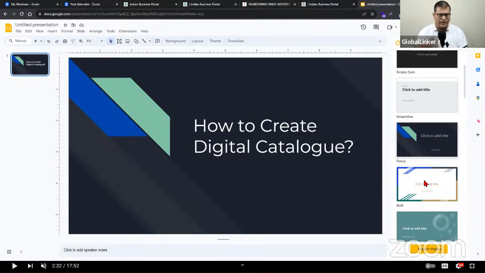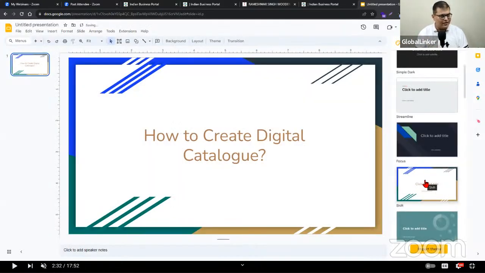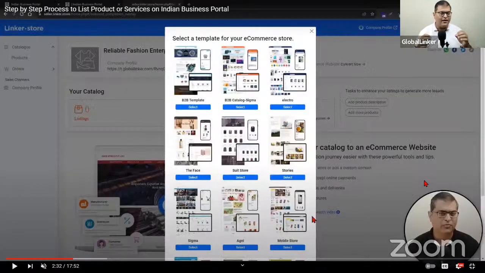Or if I change to this particular design theme, again, you'll see that the text has remained the same. So the content which I've added to this slide, the text, has remained the same. These are the same 5 words which we had earlier, but the method of presentation has changed. So that is the concept of themes. Depending on which design theme we are selecting, the way this information is presented is changing. So all these design themes that you're seeing here are different ways in which the information is presented, right?